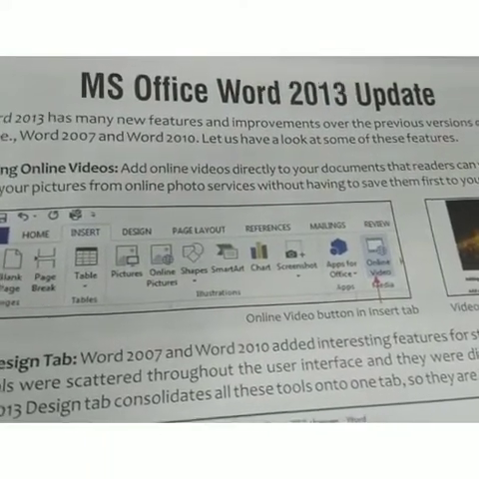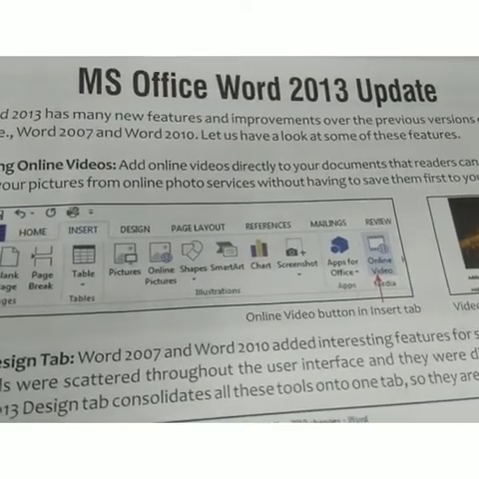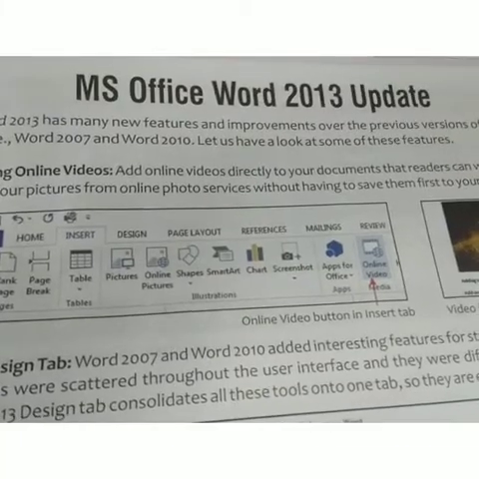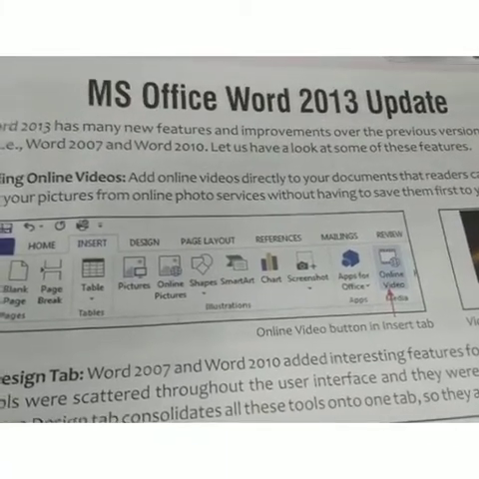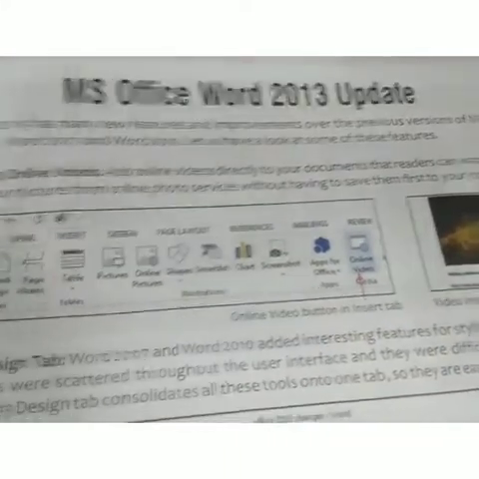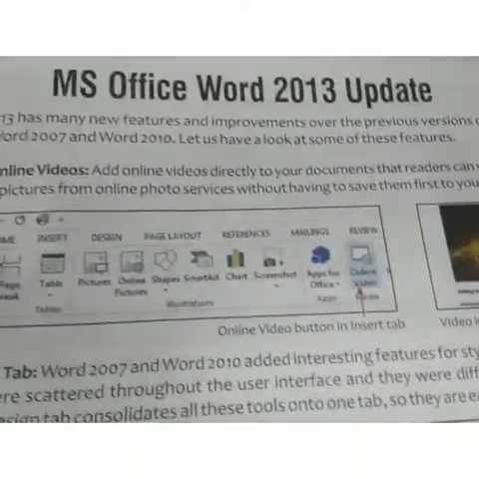So there are many new features available and improvements over the previous version of Microsoft Word, comparing Word 2007 to Word 2010. So first, the new feature is adding online videos.